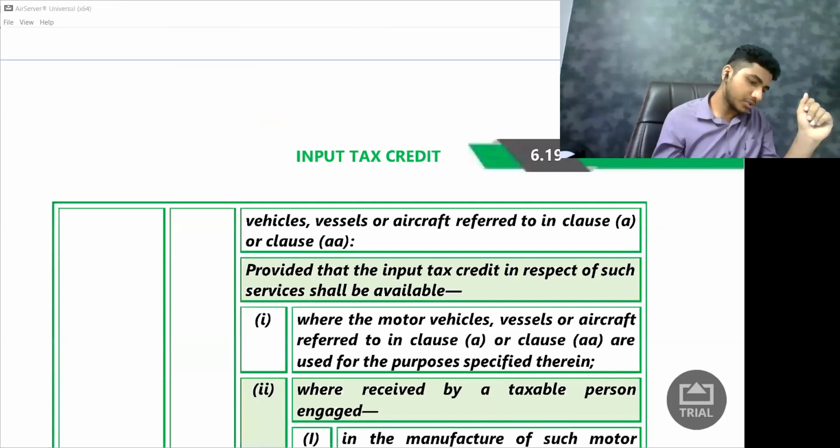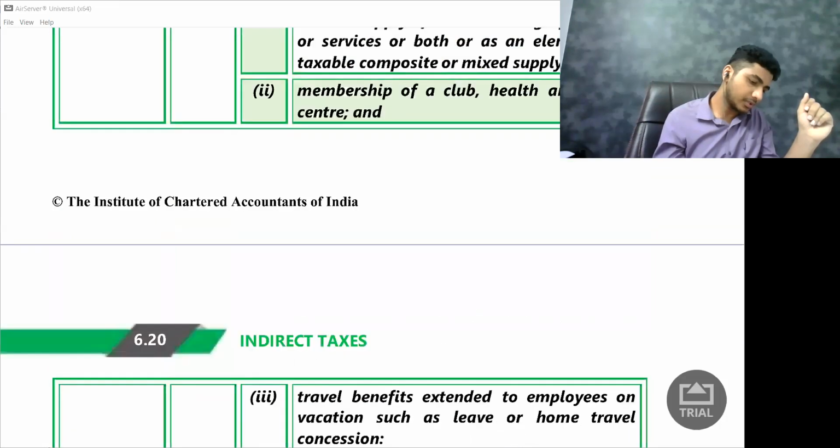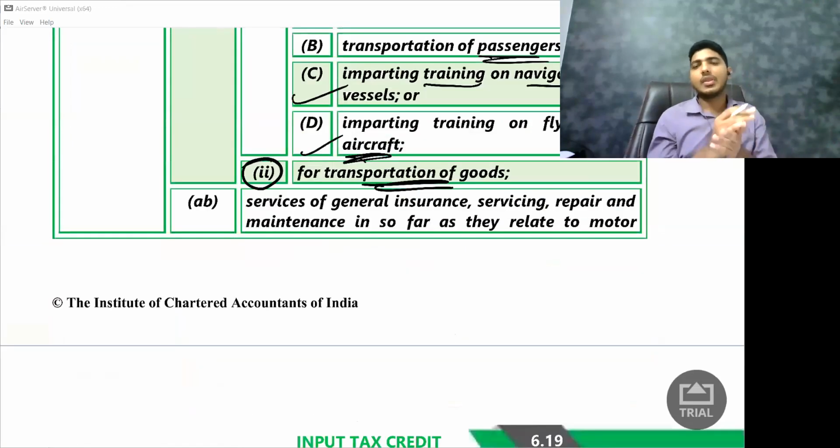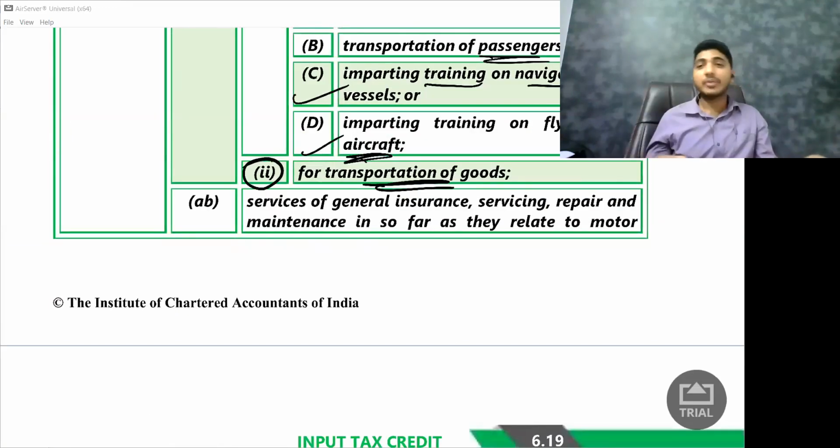Then comes one more question, so let's continue. Now I purchased a motor vehicle, let us say a small car. I purchased one small car, and the government said I'll not be able to claim the credit. I said all right, fine. But after purchasing the car, every 2 months I need to take my car for service, or every year I need to pay insurance.